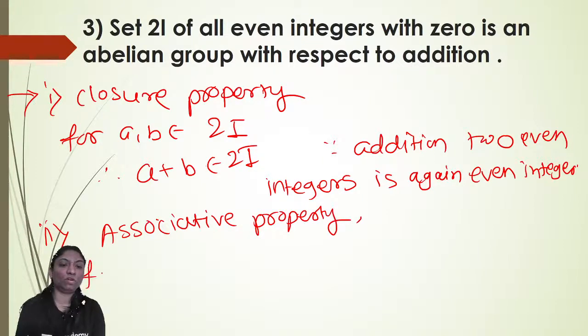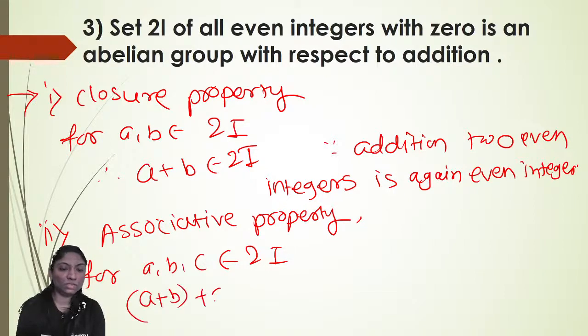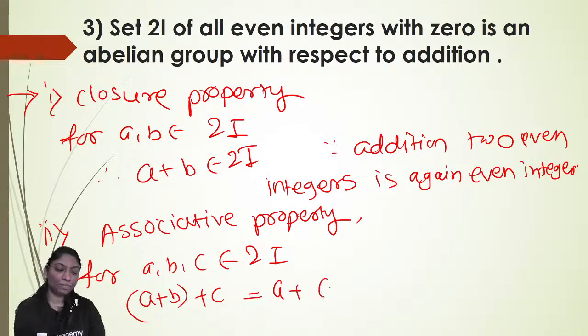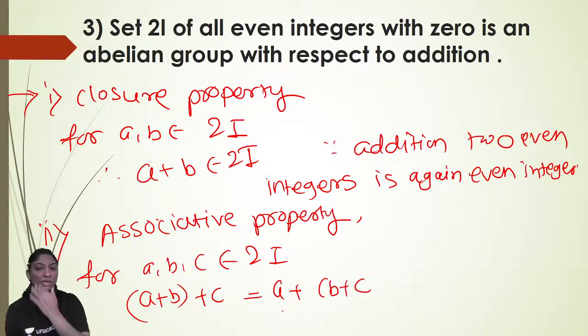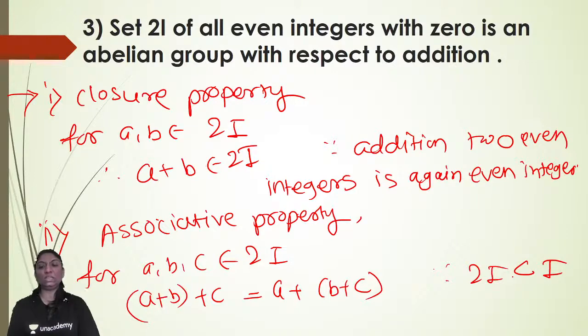Associative property: for A, B, C belonging to 2Z, then (A plus B) plus C is the same as A plus (B plus C), because 2Z is a subset of Z, the set of integers. Associativity holds in the set of integers, and the set of even integers is a subset of the integers. So obviously associativity holds in the set of even integers with respect to addition.